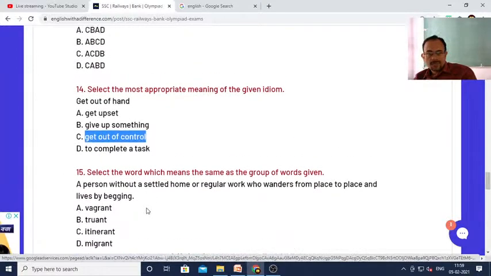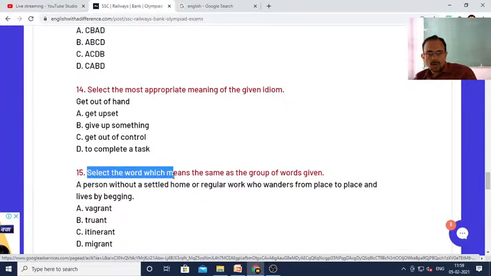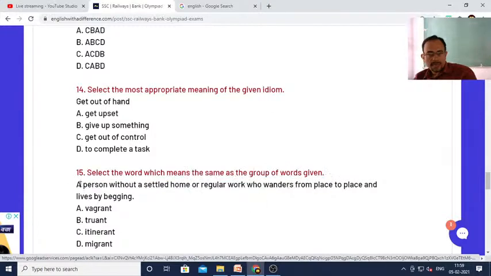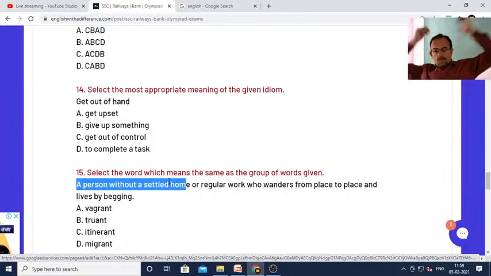Okay, now select the word which means the same as the group of words given. For example, a person without a settled home or regular work who wanders from place to place and lives by begging. So, which one do you think is the correct answer?